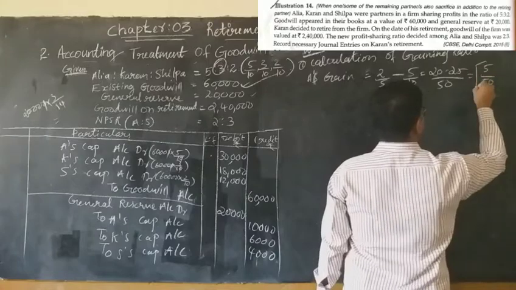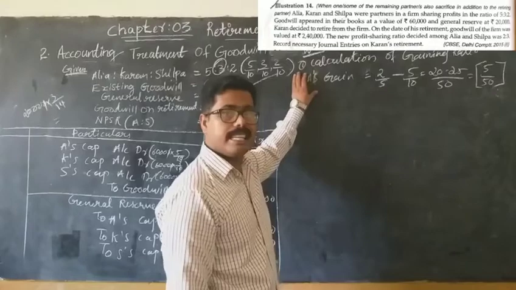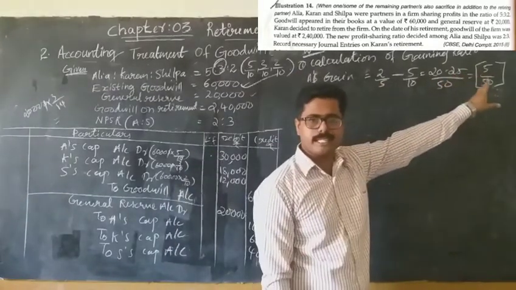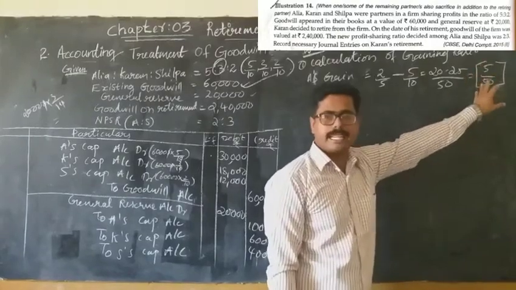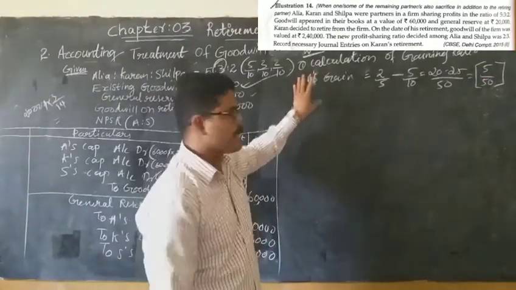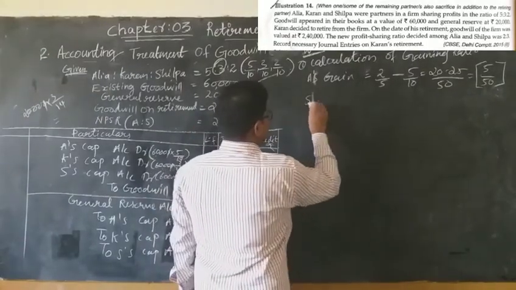It indicates that Aliya is sacrificing. 20 minus 25 means minus 5, so I have put it in brackets. That means that particular partner is sacrificing. Understand?